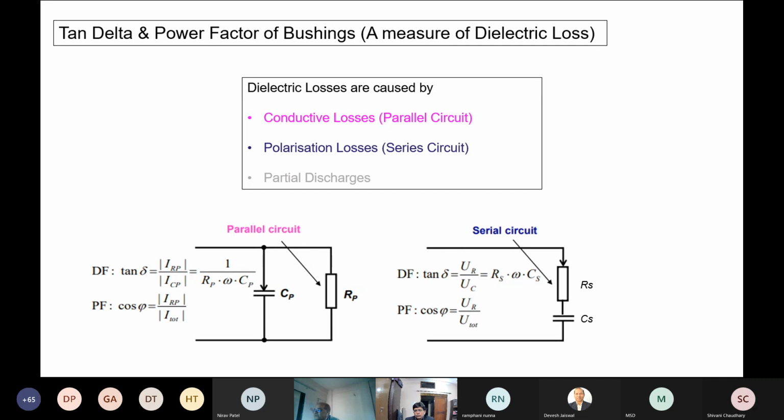Then polarization losses, which is the series circuit, RS and CS, and partial discharges. RS and CS, the series circuit, are typical characteristics of the dielectric material, but RP and CP are related to the overall construction. Let's remember only these two aspects.